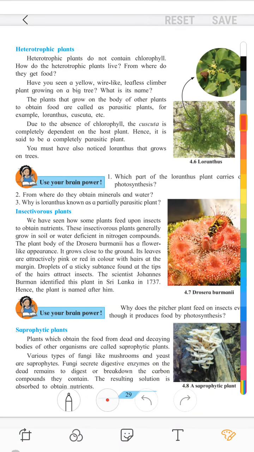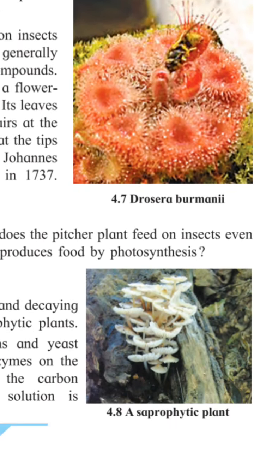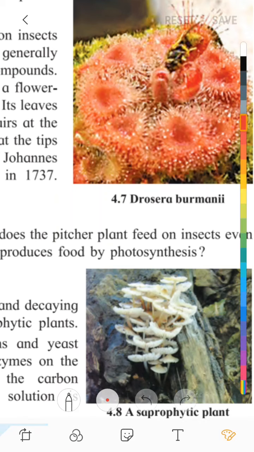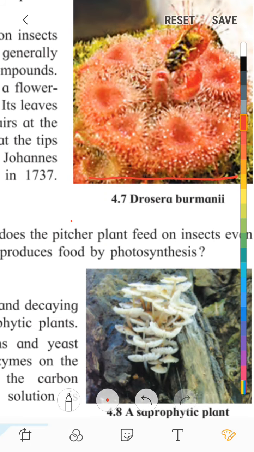Now, in the other picture you can see an insectivorous plant, Drosera burmanni. So, how is this plant? These insectivorous plants generally grow in soil. They grow in soil or water deficient in nitrogen compounds.